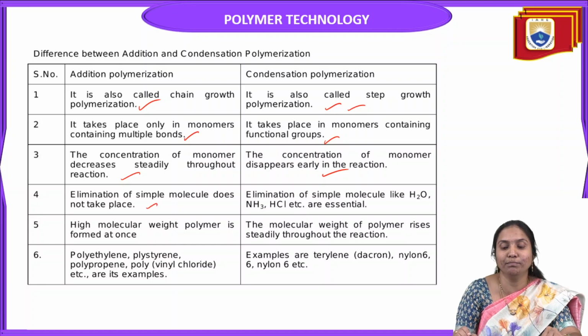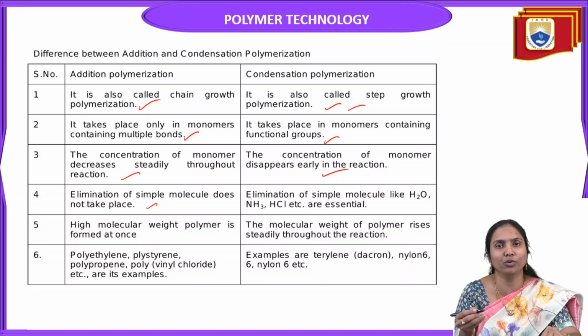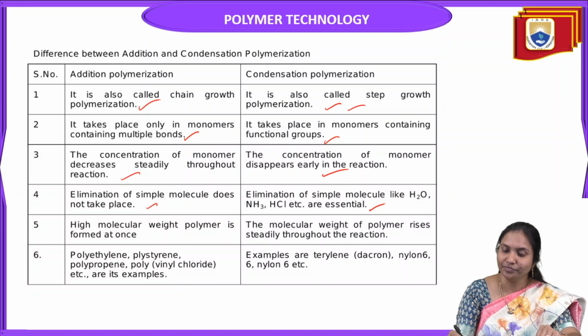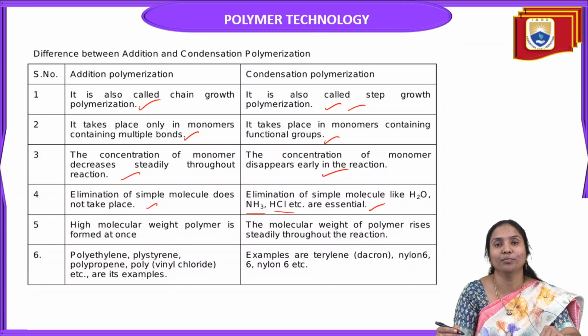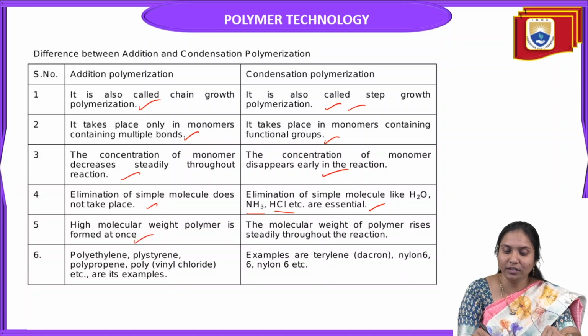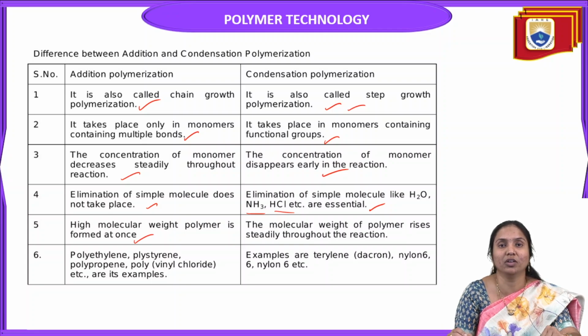In addition polymerization, elimination of simple molecules does not take place, that means without eliminating any byproduct. But in condensation, elimination of simple molecules like water, ammonia, HCl, etc. is essential. Here high molecular weight polymer is formed because it is chain growth, only adding without eliminating any byproduct, so obviously the molecular weight of the polymer is very high.